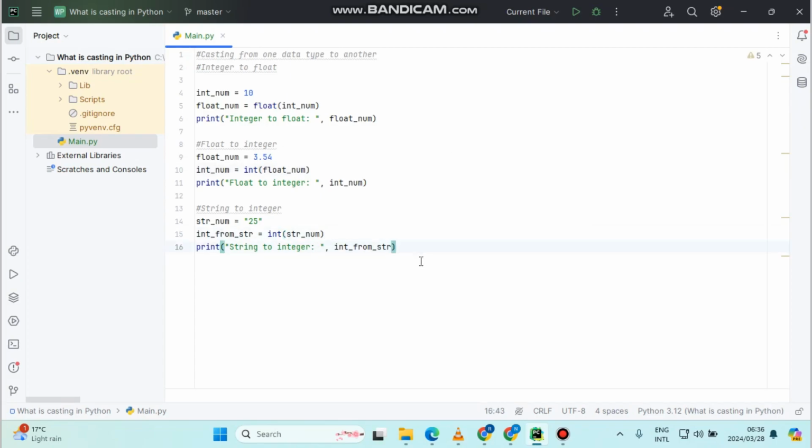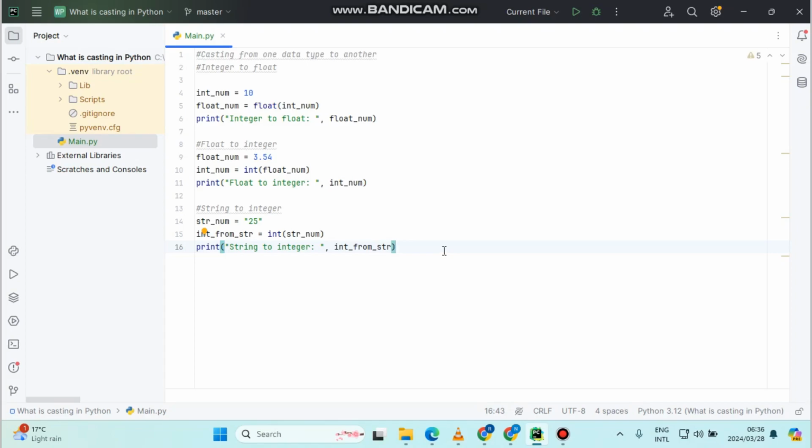The use case of casting in Python, or converting variables among themselves, is interesting because it's consistent, as you can see. We can convert any integer, float or string from one form to another using the built-in functions int and also float. Let me add one more example, just one more.